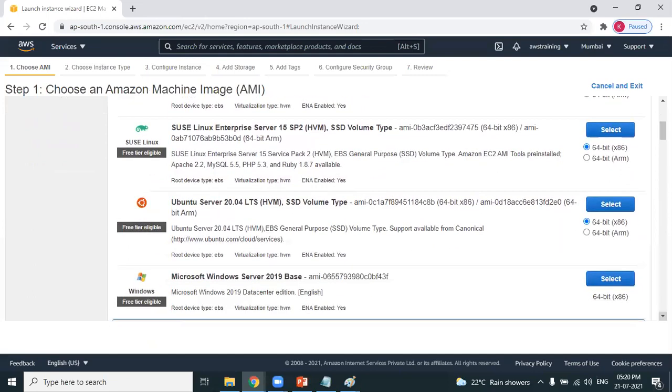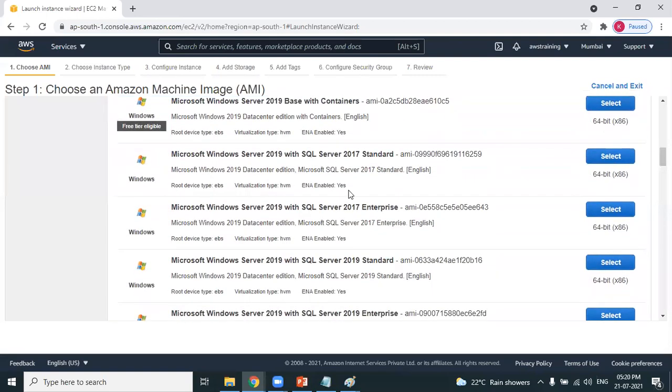This time I want to create an Ubuntu flavor. So I'm going with Ubuntu. And make sure whatever operating system you're selecting is eligible for free tier. Observe, make sure that's eligible for it. There are a few operating systems which are not eligible for free tier.